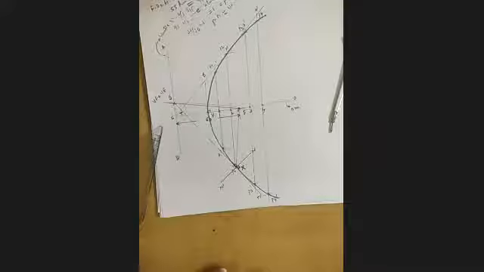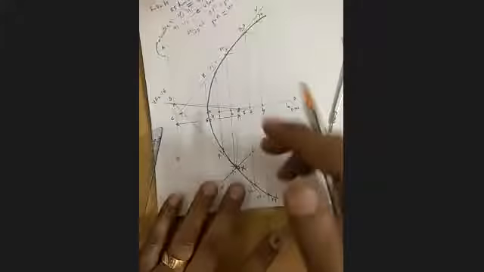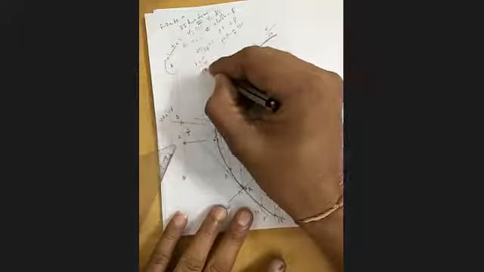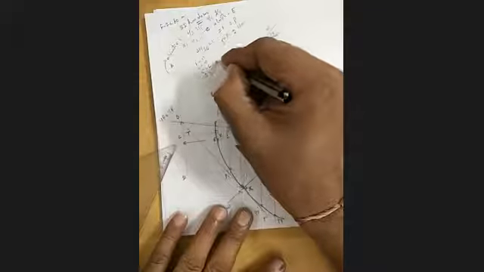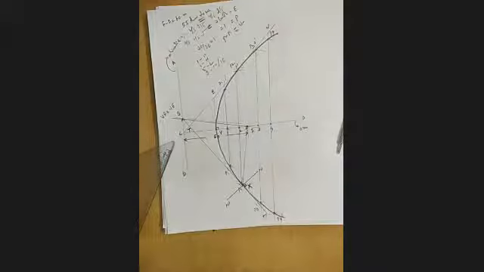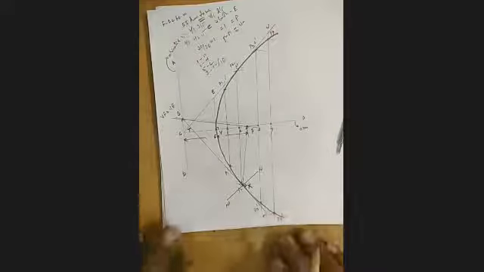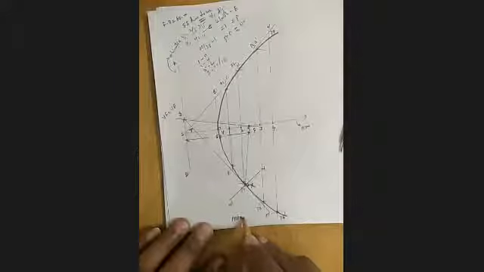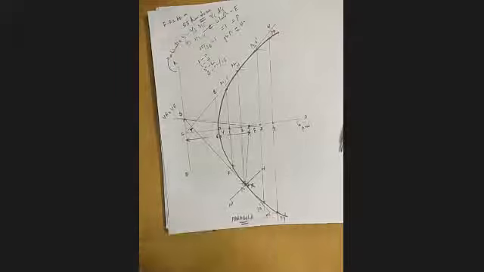Everywhere the procedure is the same. It is also a 10 marks question. 1 mark for dimension, 1 for naming, 5 for the curve, 3 for tangent and normal. Remember, the tangent and normal is 30%. Got it? Not done. This is the parabola. What is the name of the curve? Right? Parabola. Finish. Name the curve. He asked, write its name below.